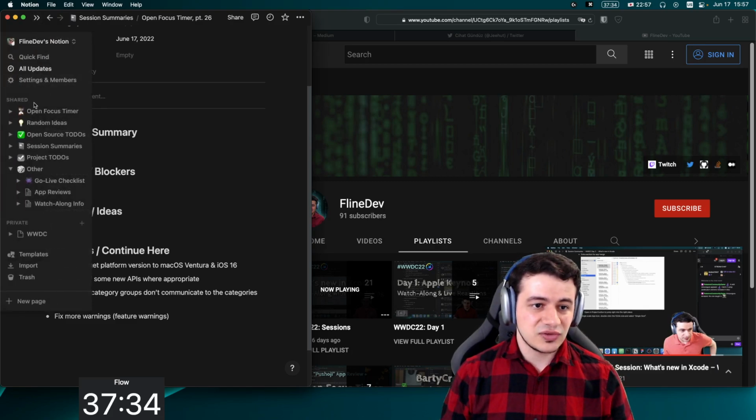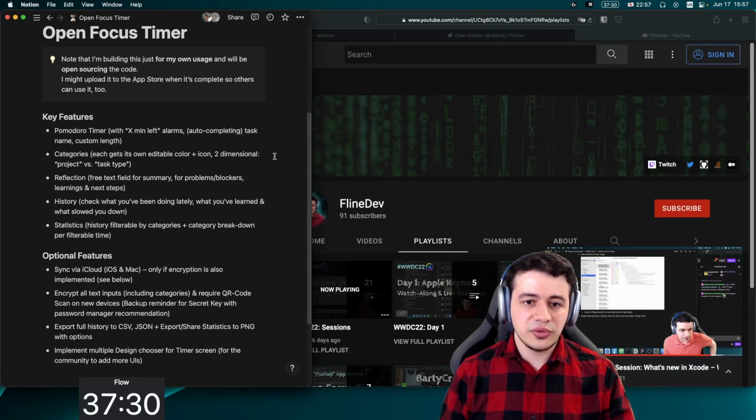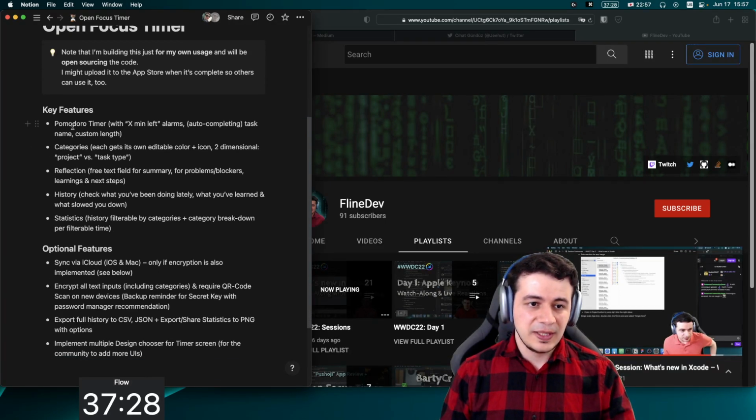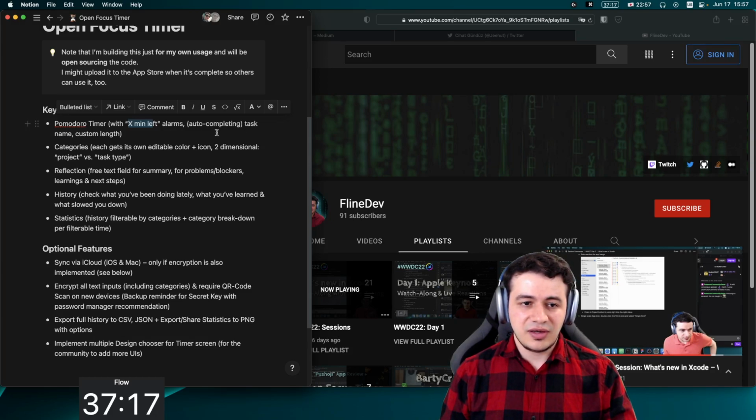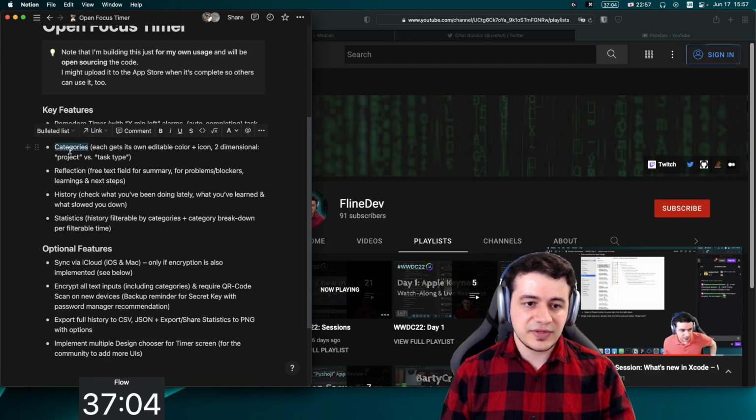So let's go back actually to the Open Focus Timer project. Let's just go through here and see where we can use new stuff. So Pomodoro timer, this is mostly what we have done in a very simple UI, so it's not beautiful yet, but we are showing how much is left. I think we don't have an auto-completing task name, but I think you can choose the last one or something like that. I'm not sure about that, and custom length, I'm also not sure if we have that. But then we have categories.